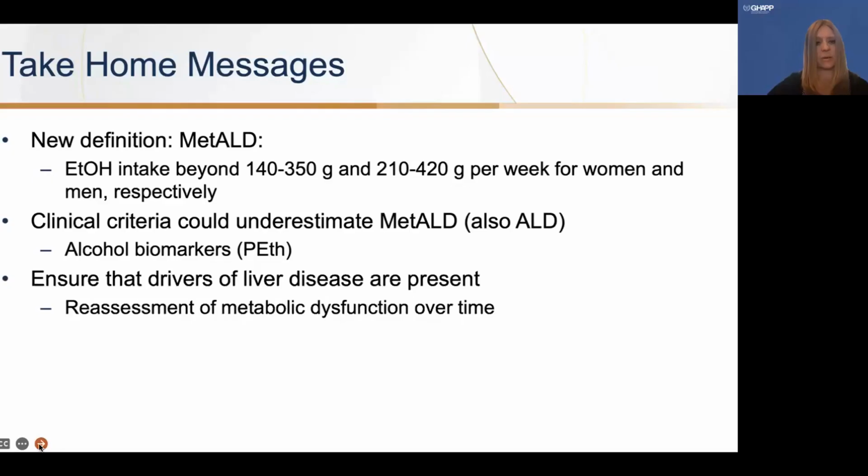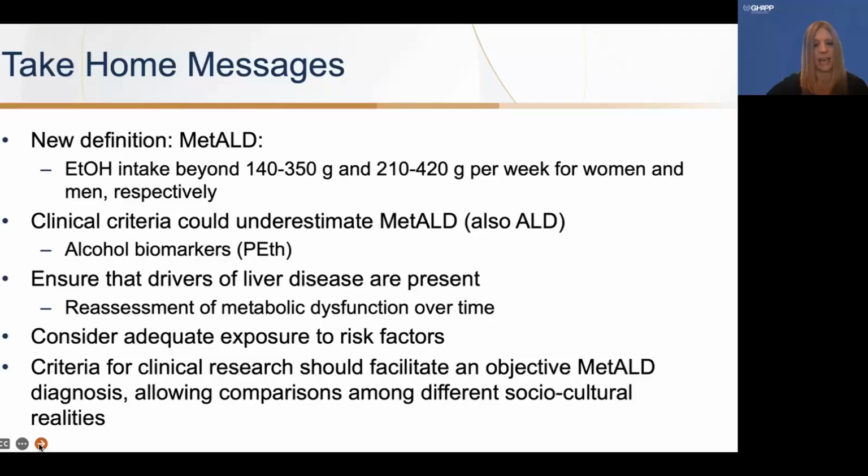We want to make sure that the drivers of liver disease are present and reassess metabolic dysfunction over time. And make sure they have adequate exposure to the risk factors, that it's present for that 6 to 12 month length of time. And lastly, criteria for clinical research should facilitate objective metabolic ALD diagnoses, so that we can then compare groups across socio and cultural realities.